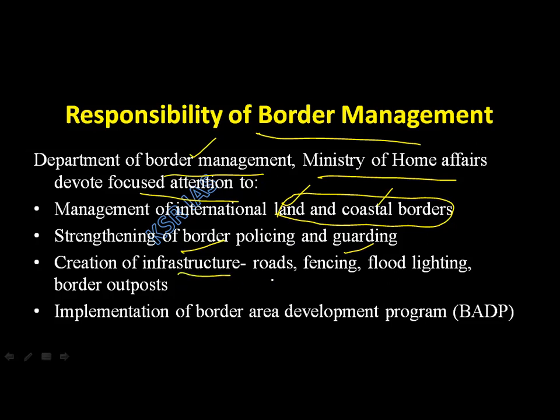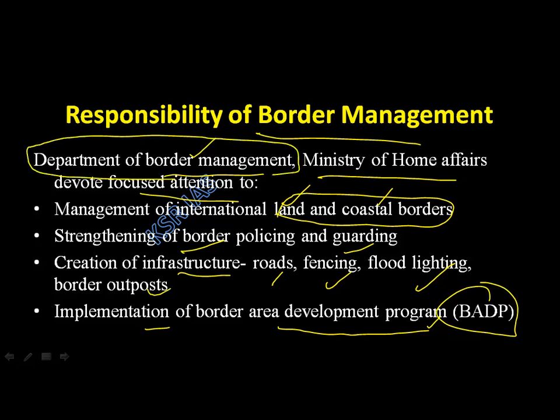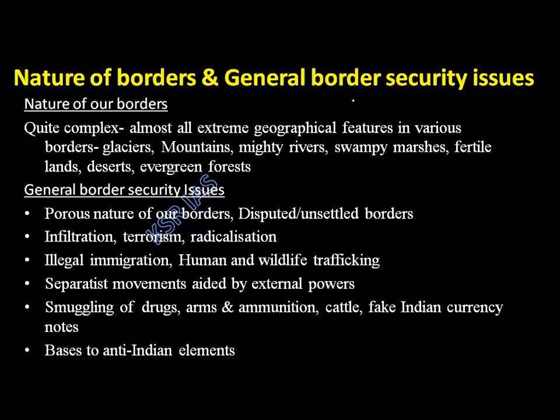Creation of infrastructure like roads, fencing, flood lighting, water outlets. Then it is also responsible for implementation of border area development program. We will see this in government measures for proper land border management. So this Department of Border Management, Ministry of Home Affairs is responsible for border management. Clear with this? Next, nature of our borders.